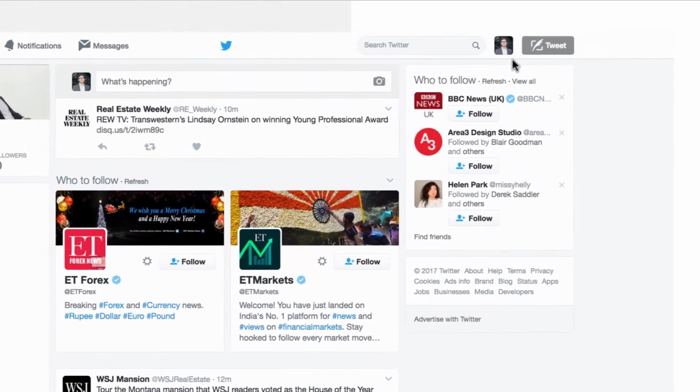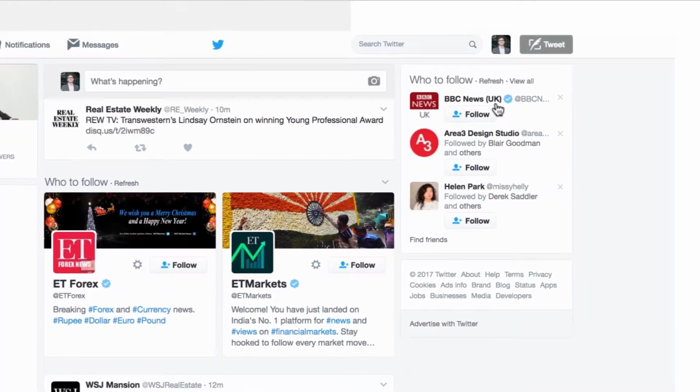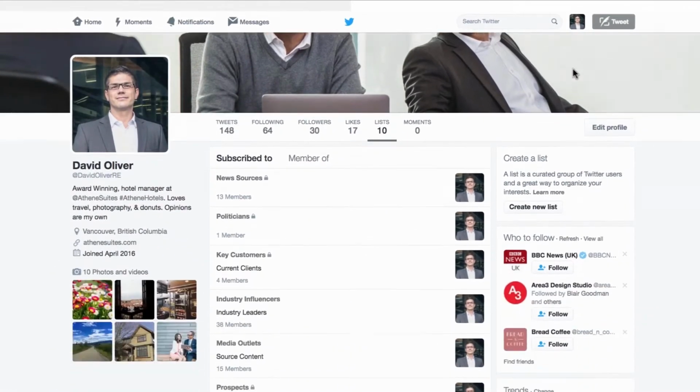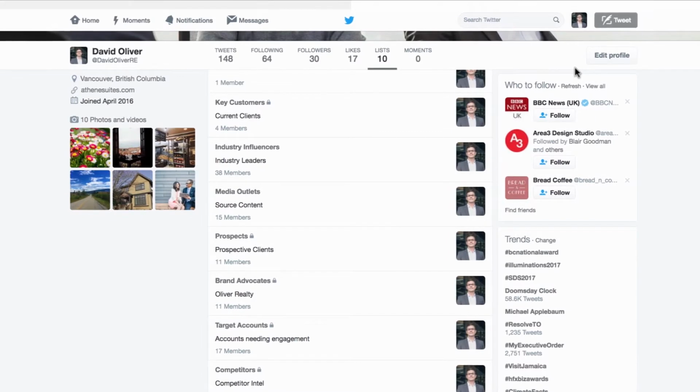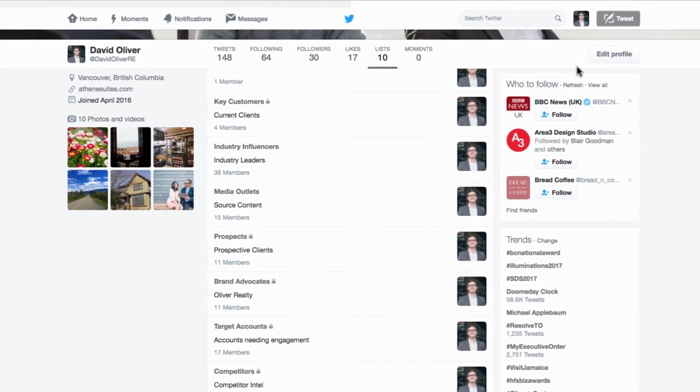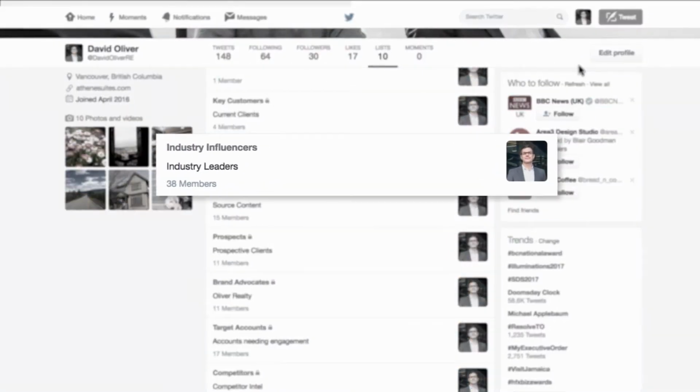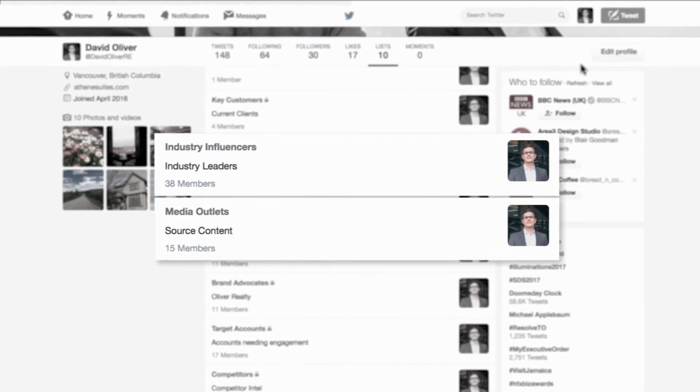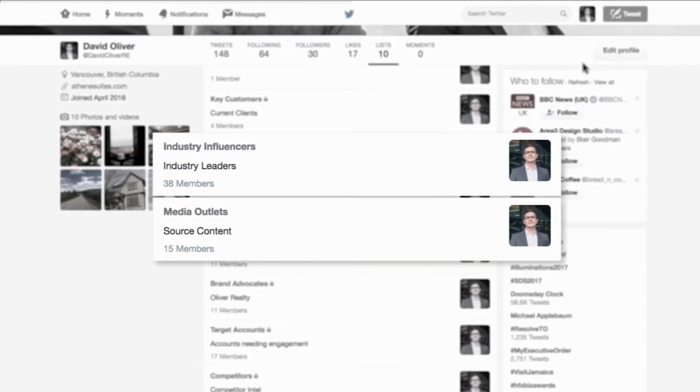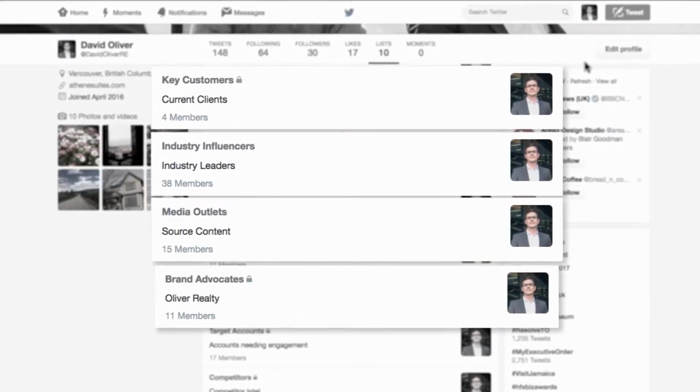On Twitter, you have the ability to curate lists to help you keep track of relevant information by organizing similar accounts into groups. For example, you might build one list for industry influencers, another for media outlets that could help amplify your events, another for key customers, and one for brand advocates. Twitter lists can be private or public.